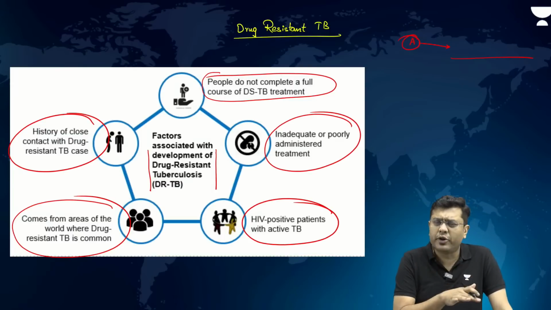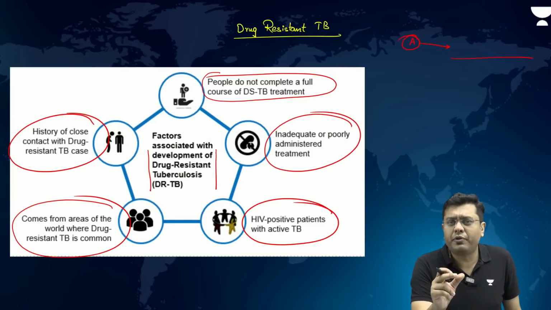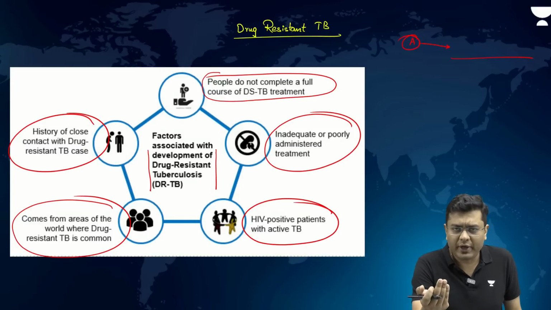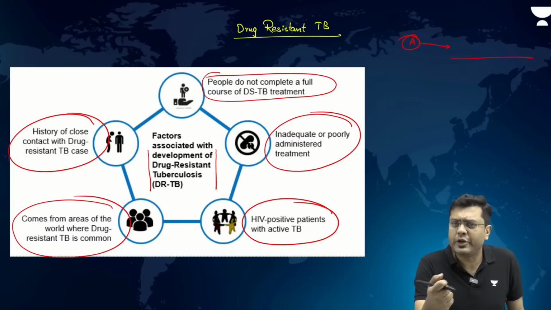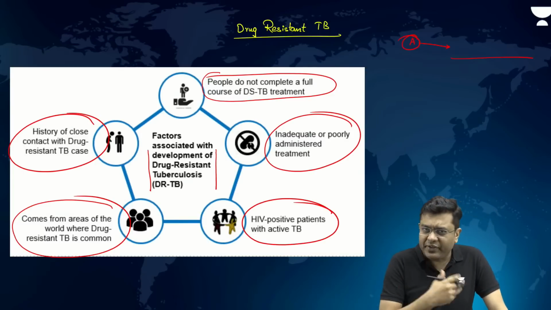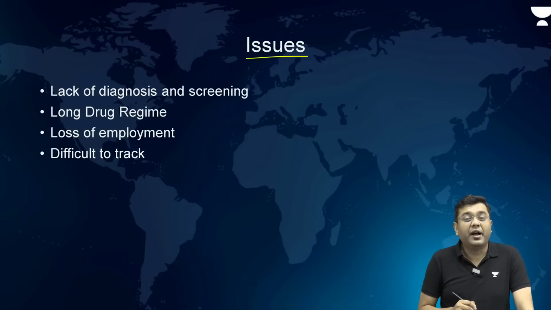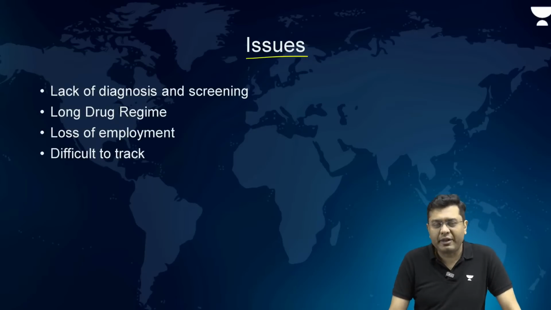The article largely talks about how the new WHO regime talks about a lesser number of drugs, 6 to 8 pills or tablets a day for almost a duration of 8 months. So it is largely to be followed and can be followed. But UPSC is not going to ask you that particular question. UPSC is going to ask you what is the reality of TB cases in India. UPSC is going to ask you what are the factors which lead to drug resistant TB, what are the various issues that the larger population faces and what is the way forward.